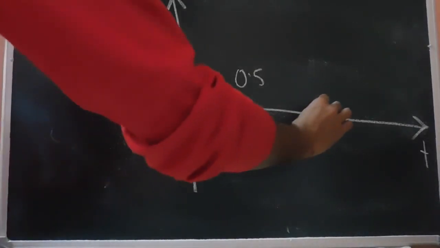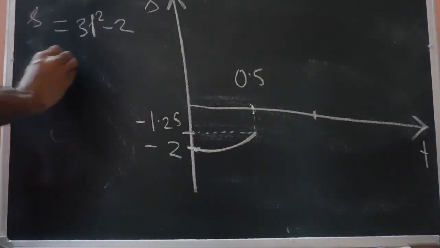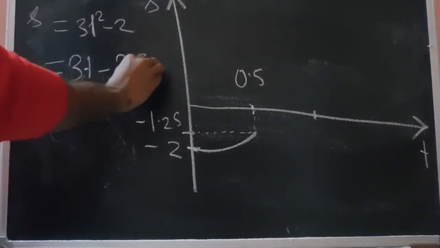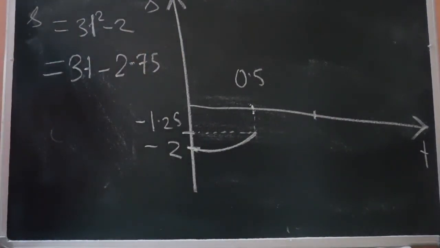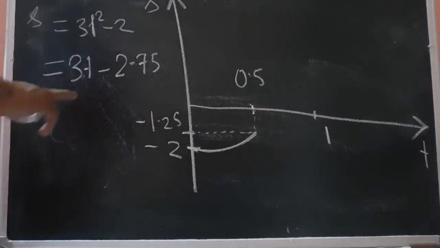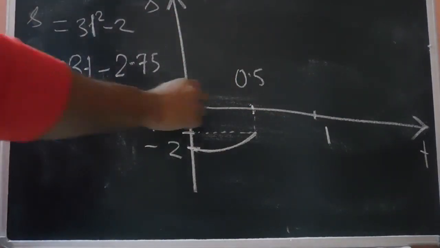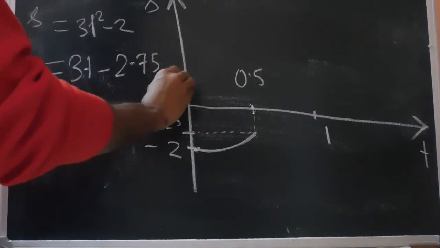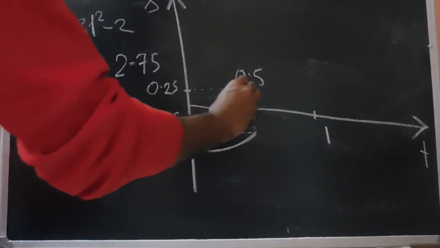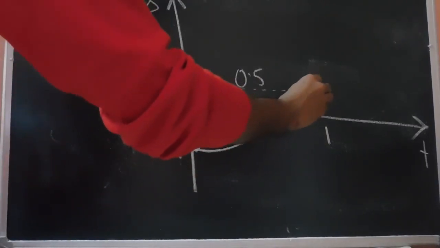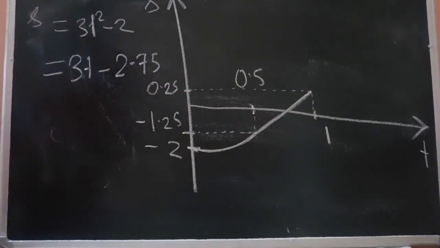Now from 0.5 to 1 second, this is a straight line, 3t minus 2.75. So up to t equals 1 second. At t equals 1 second, the displacement is 0.25. So it should be 0.25 somewhere over here, which is positive. This has to be a straight line like this.